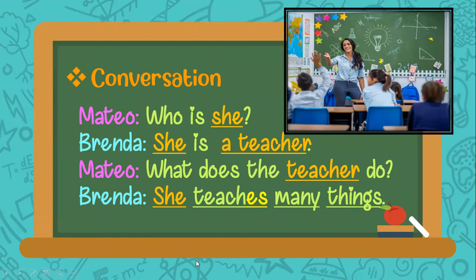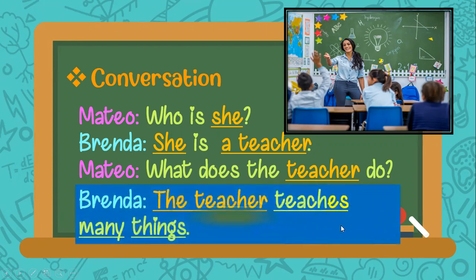Look here. Now remember that there is another way to answer this question. As you can see here, the question says, what does the teacher do? And the answer says, she teaches many things.